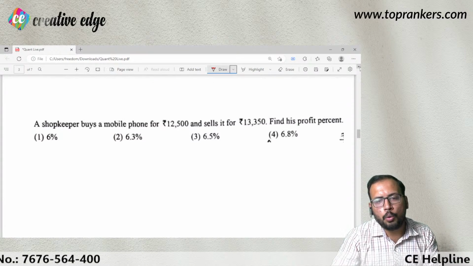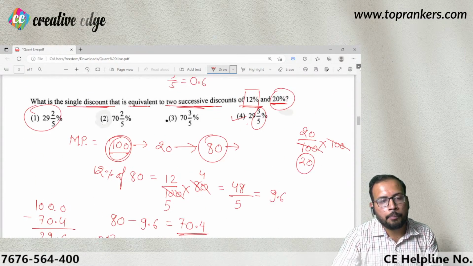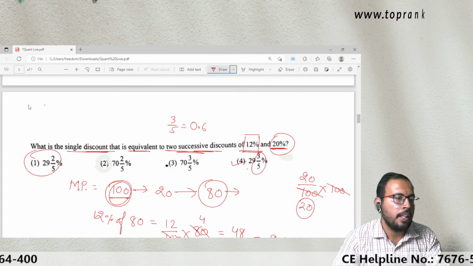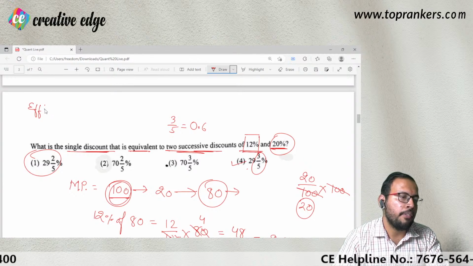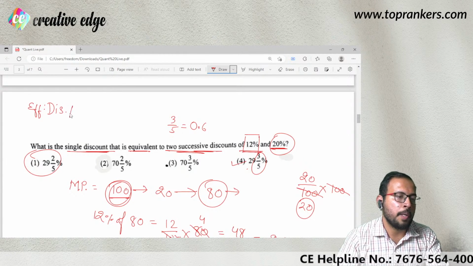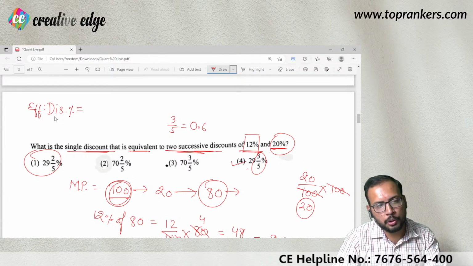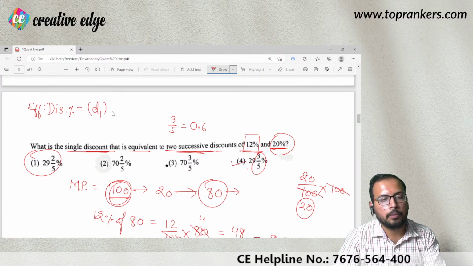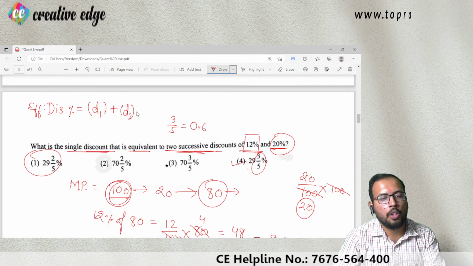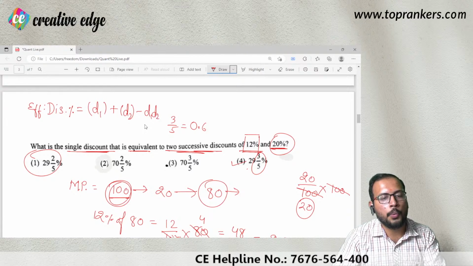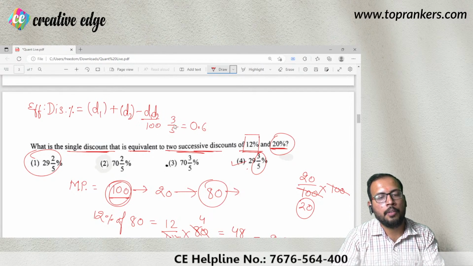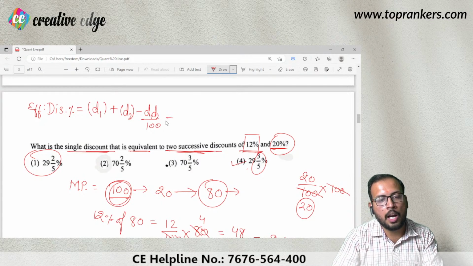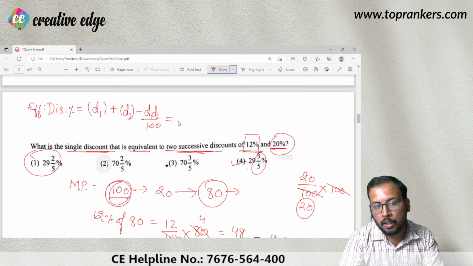So let me bring you to the question once again. Okay, so here you can directly find out the effective discount percent, effective discount percentage. I'm simply using the abbreviation. So effective discount percent is going to be D1 plus D2 minus D1 D2 upon 100. Okay, so I can directly use this formula, where D1 and D2 are the percentages of discount mentioned in the question.